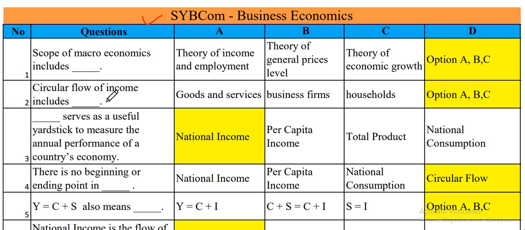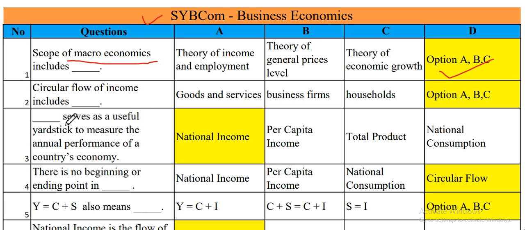So let's start. First one, the scope of macroeconomics includes. Always remember that macroeconomics means the larger picture of your economy. Now, here it includes the theory of income and employment. It includes the theory of general price level. It includes the theory of economic growth. That's why the correct answer is option A, B, and C.